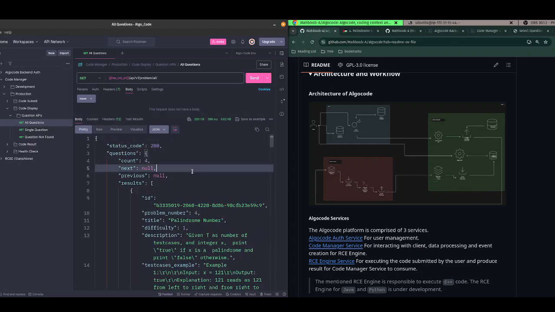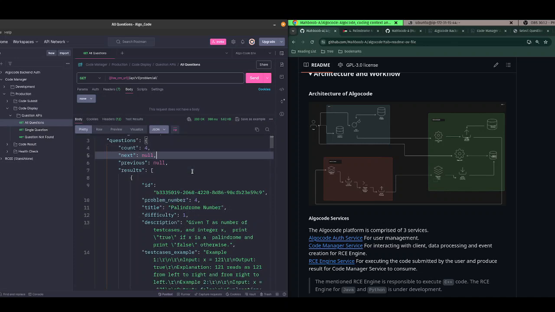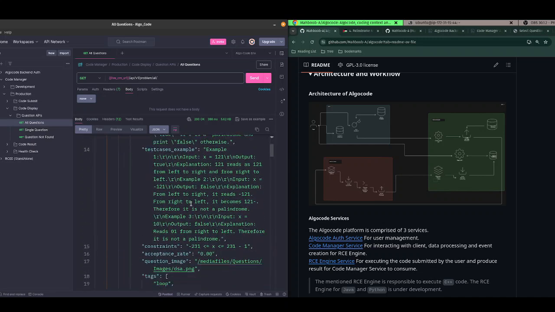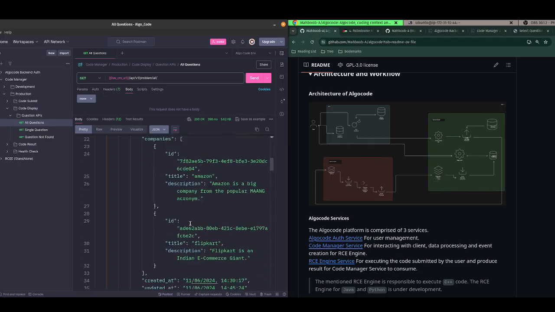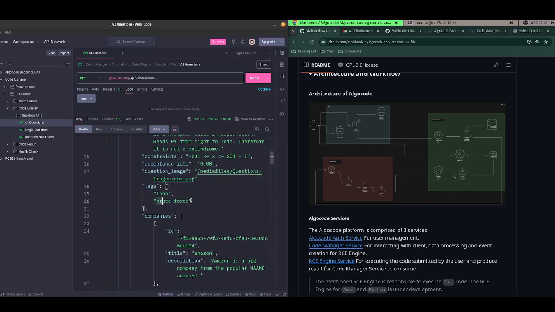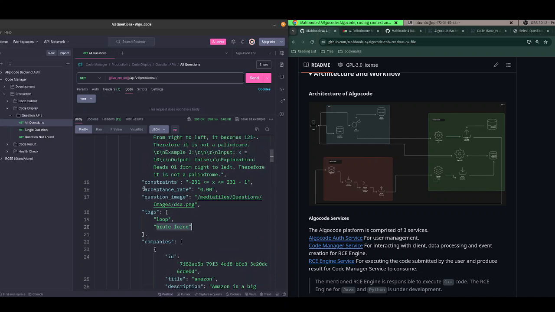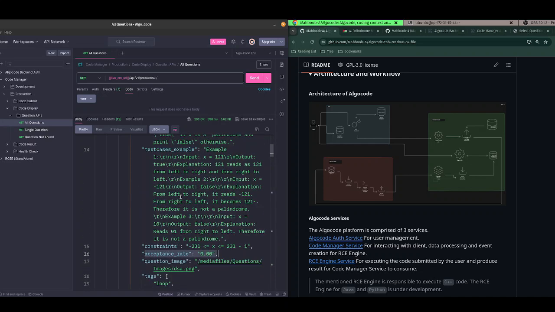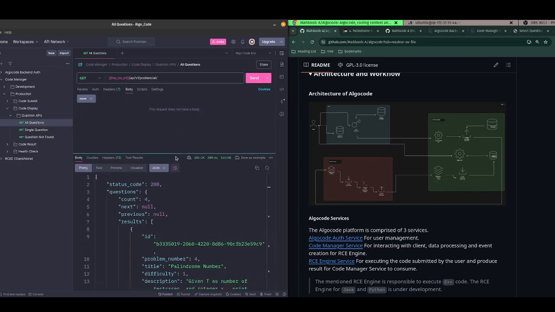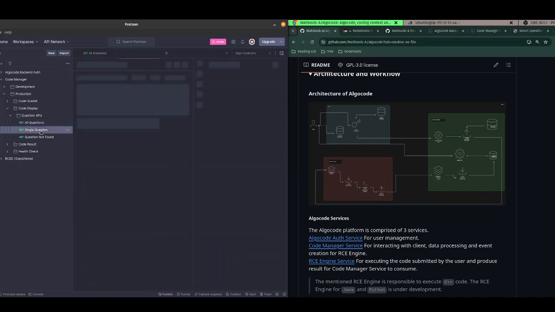Yeah, I have increased the font size so that you can see the details. You see the response is immediate. I'll not waste much time here. You see these are the companies the question is asked, these are tags, brute force. This is the question image, and these are accept rates and whatever. I'll show you all these things in admin, so let's not waste your time here.